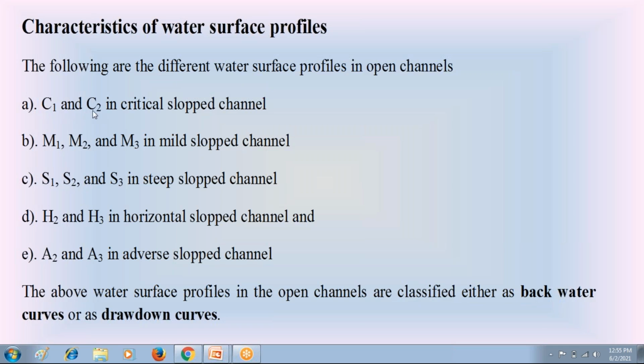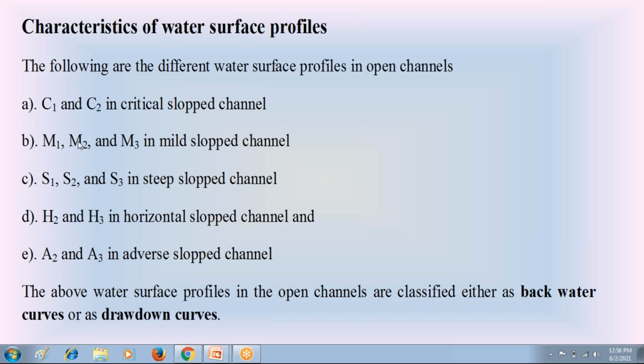C1 is a rising water surface, C3 is also a rising water surface, so these two are backwater curves. In the horizontal slope channel, we have only H2 and H3. H2 is a falling water surface drawdown curve, H3 is a rising water surface backwater curve. And in the adverse slope also, we have 2 water surface profiles, A2 and A3. A2 is a falling water surface drawdown curve, A3 is a rising water surface backwater curve.